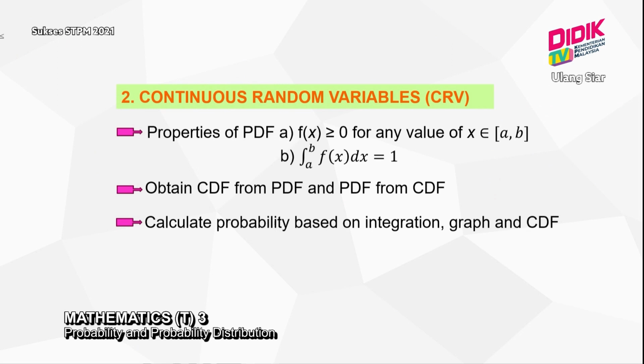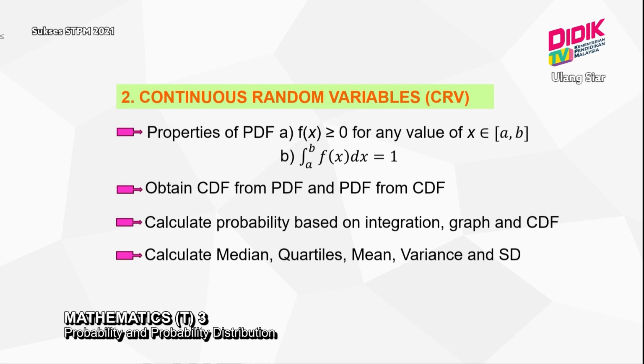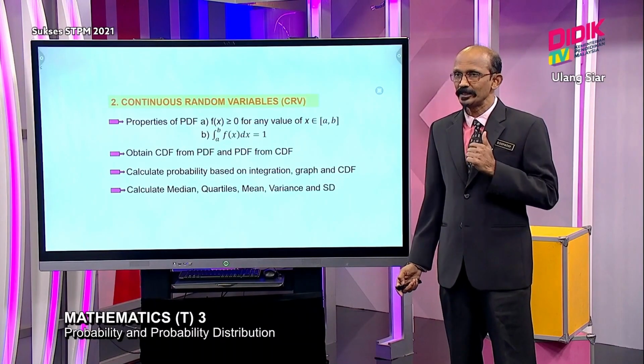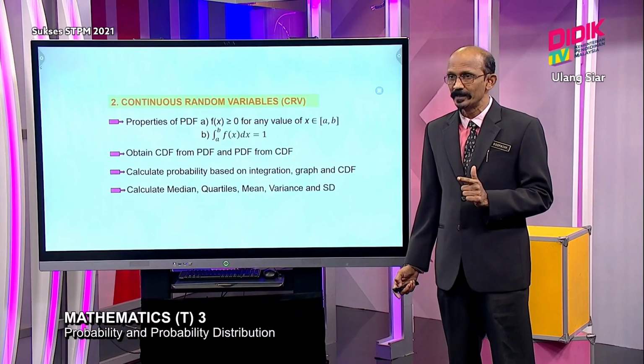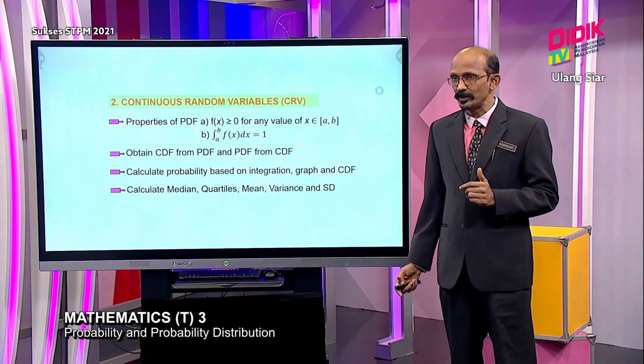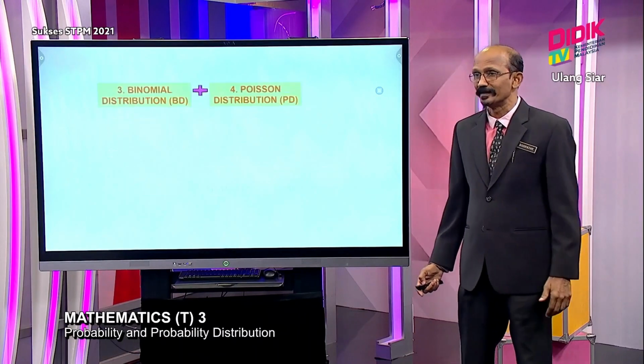And then use a graph in the case of a linear function. And then you can use CDF. So there are 3 ways to obtain your probability. And then the next one, you should be able to calculate median, quartile, mean, variance, SD. Here we got 4 steps. First, you have to define the formula correctly with the correct limit of integration. Second, you must do your integration properly. And then you substitute your value. And the last part, you will get your answer.